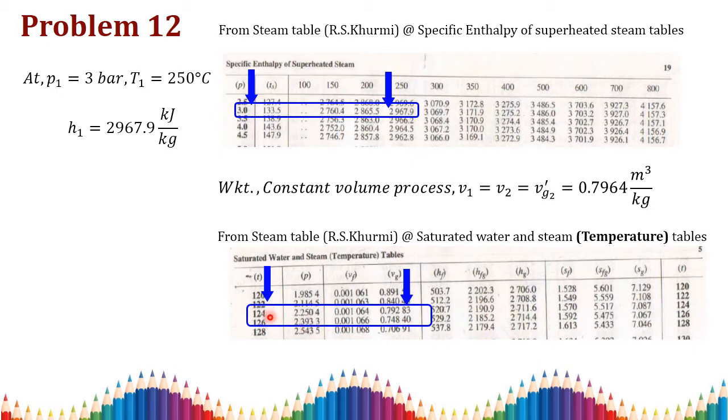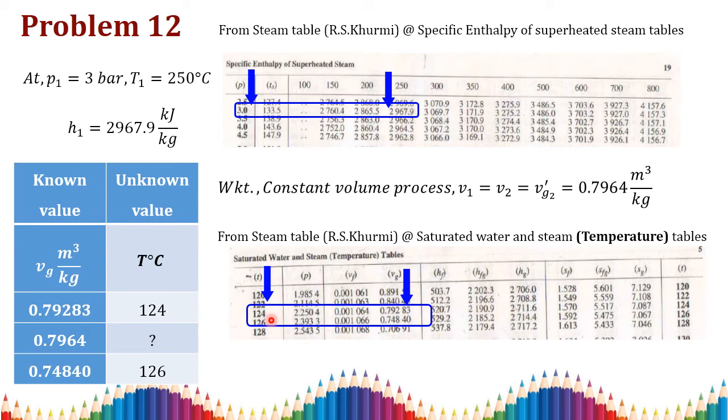So between these two temperatures you have your saturation temperature, right? For that I am going for interpolation, so I am drawing the interpolation table. Corresponding to 124 we have 0.79283, but for 0.7964 we don't know the temperature, and the corresponding temperature 126 degrees Celsius has the volume as